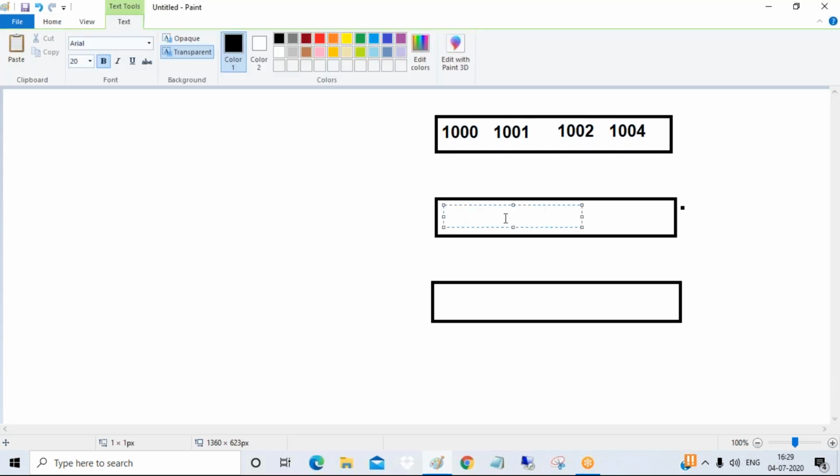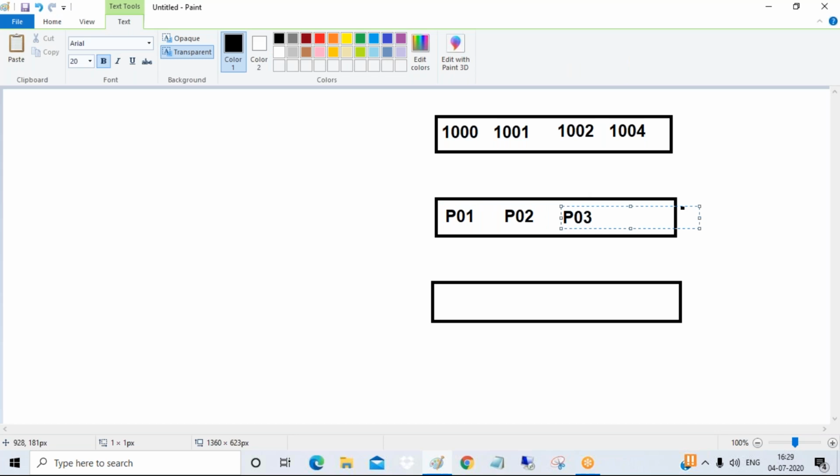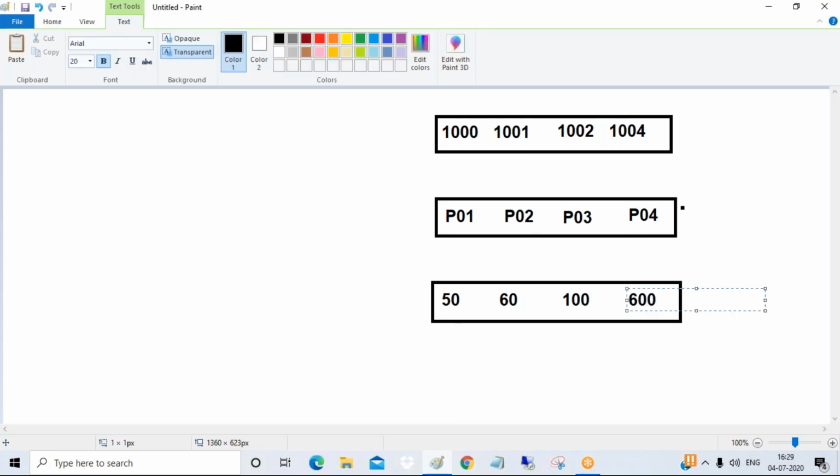Like this. Now this is a name column. This is a product column: P01, P02, P03, and P04. And this is your quantity column: 50, 60, 100, 200, 300, and so on. Now, guys, suppose I want to add this. Tell me what the system will do. Suppose you want the total quantity. What will the system do in this case? Anybody among the audience?